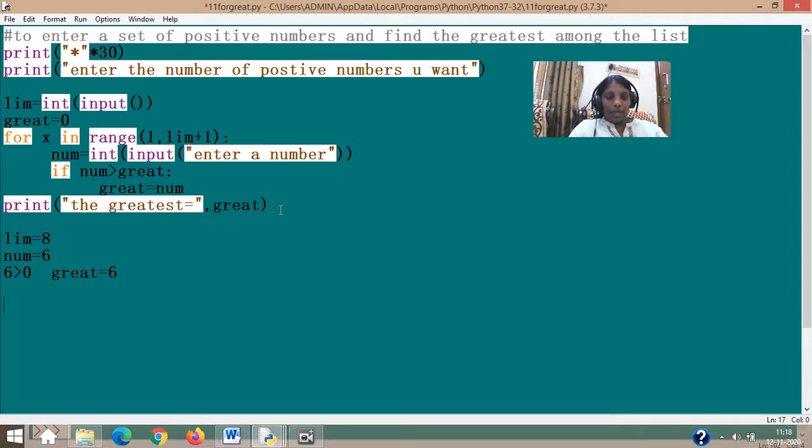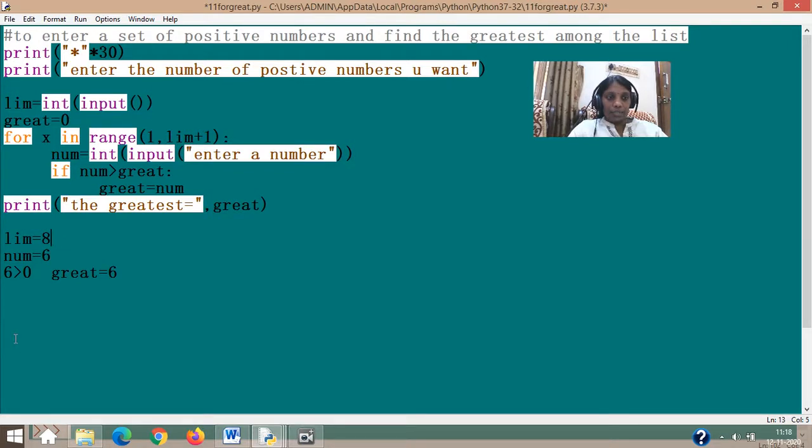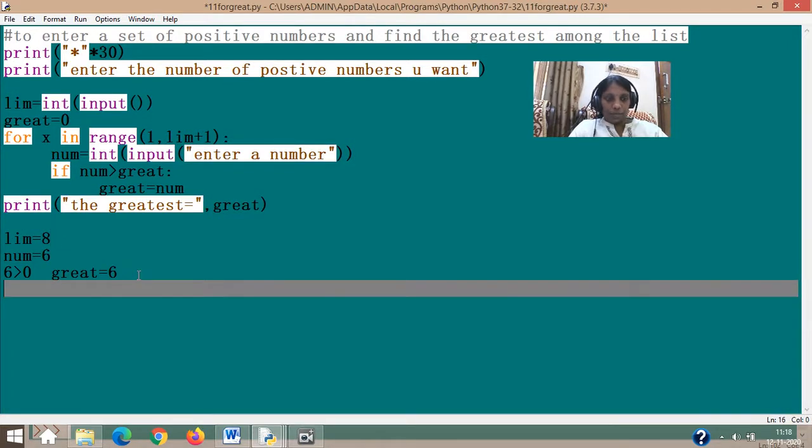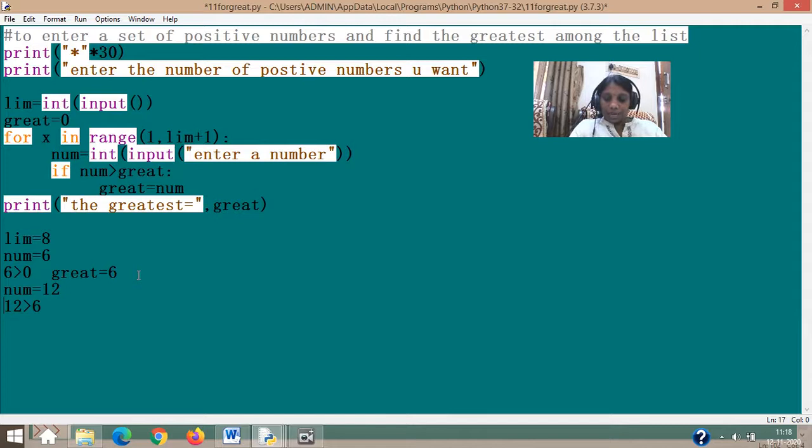The loop will iterate again. The limit was 8, so I have to enter 8 numbers. Let's suppose the next number is num equal to 12. Now 12 is greater than 6. Why? Because great has already changed its value from 0. Now 6 is the value and still it is satisfying the condition. So the new value of great will be 12.